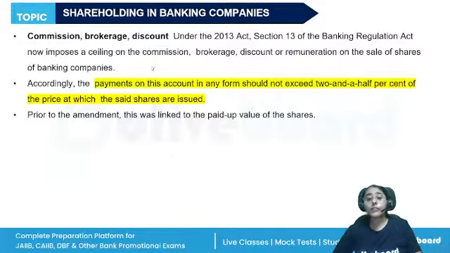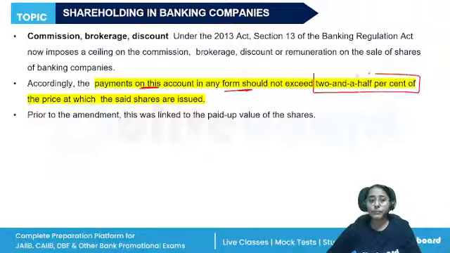If we are talking about the commission, brokerage, and discount which is offered on these shares by the banking company, there's a ceiling. So, payments on this account in any form should not exceed 2.5% of the price at which the shares are issued.